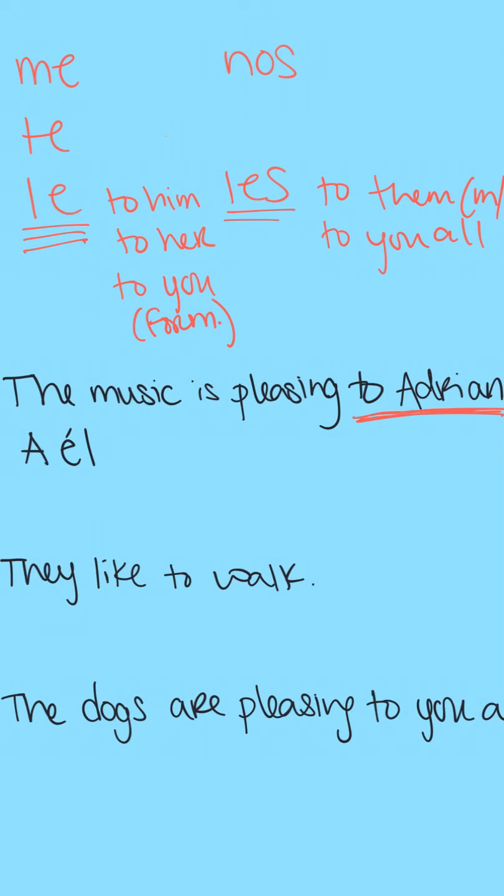A él, plug in my IOP le, and now we can continue on like normal. My subject here, the thing that is doing the pleasing, is actually the music, which happens to be a singular noun. So my form of gustar is going to look like this. A él le gusta, and then we just plug in my subject, la música.